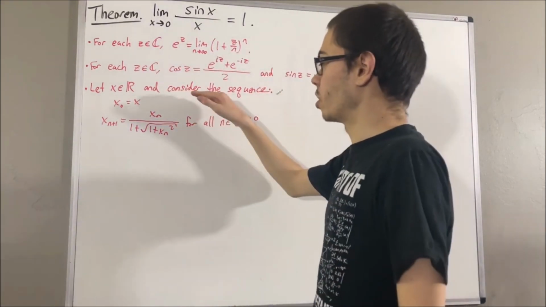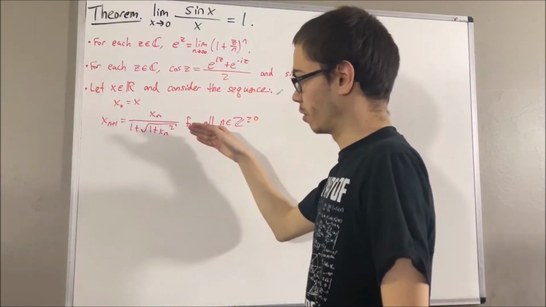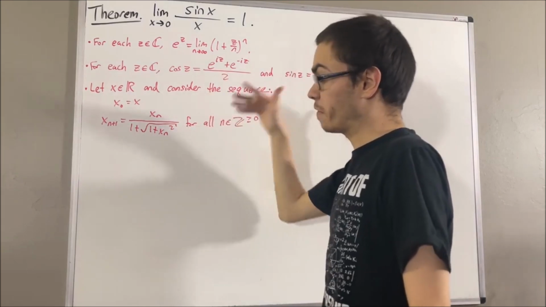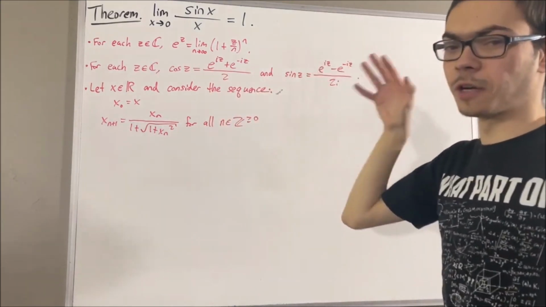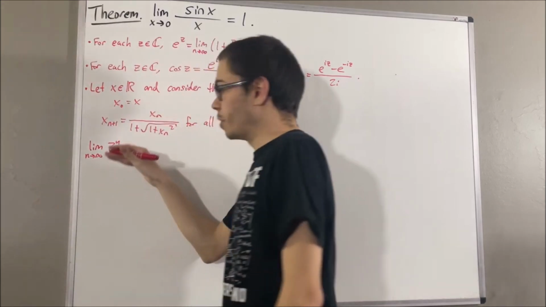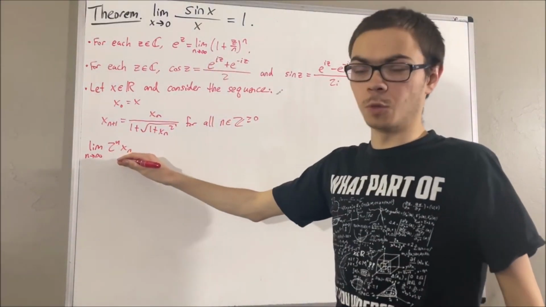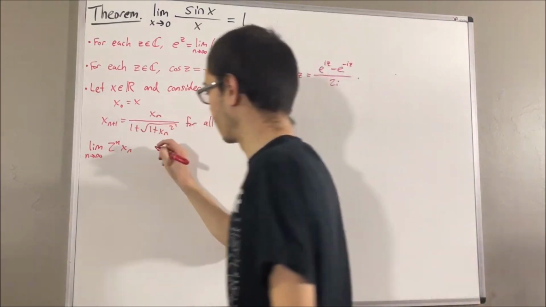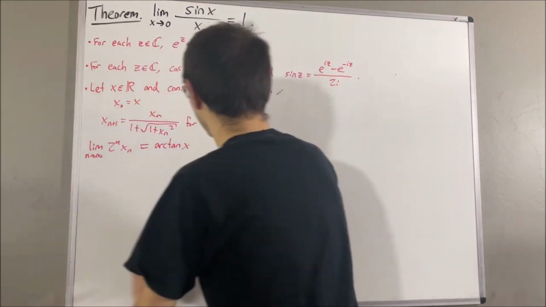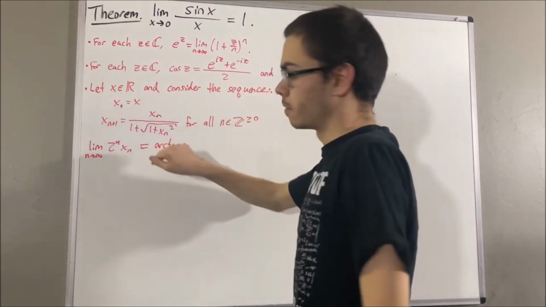We also defined another function called the arctangent function, as follows. Let x be any real number and consider the following sequence. Then we have shown that the sequence 2 to the n xn converges. And we defined the value that this sequence converges to be the arctangent of x. So all four of these are definitions.